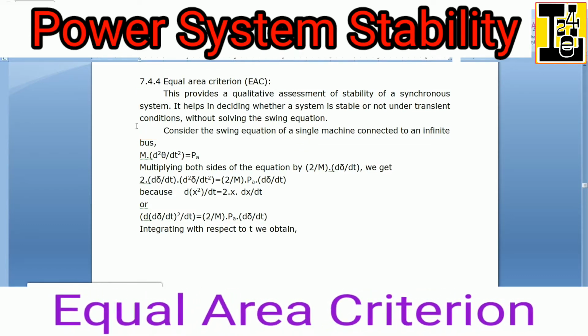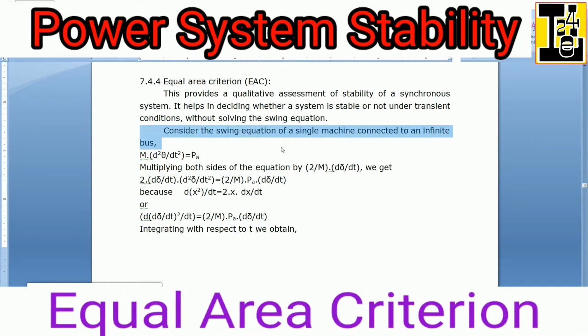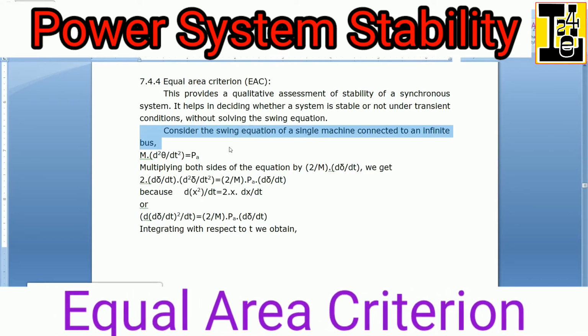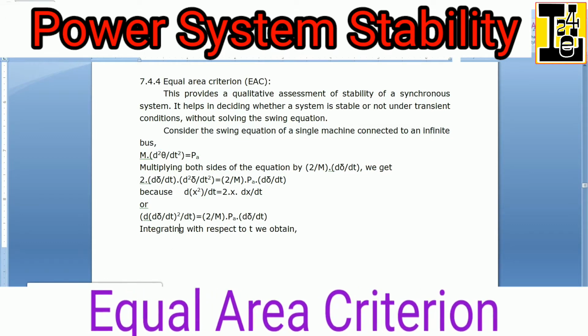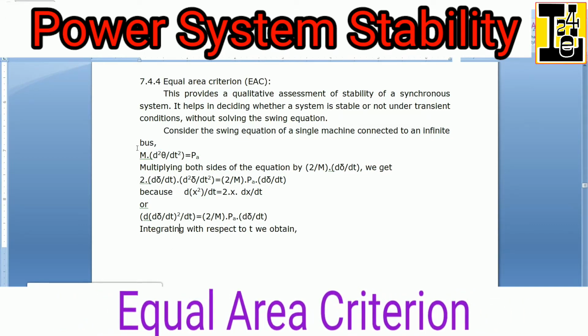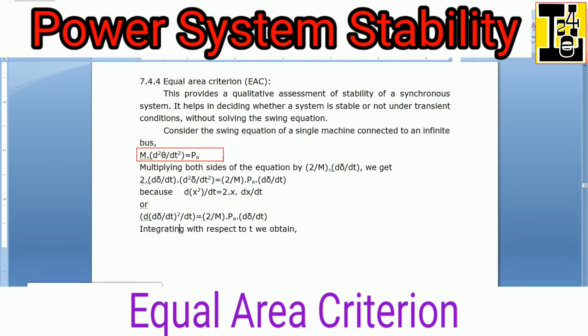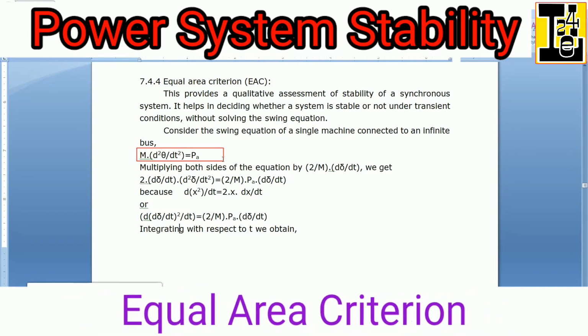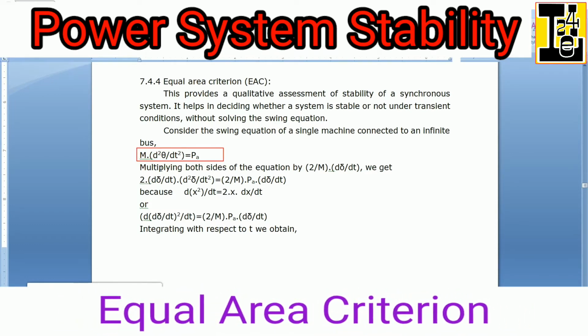Consider the swing equation of a single machine connected to an infinite bus: M d²δ/dt² = PA.